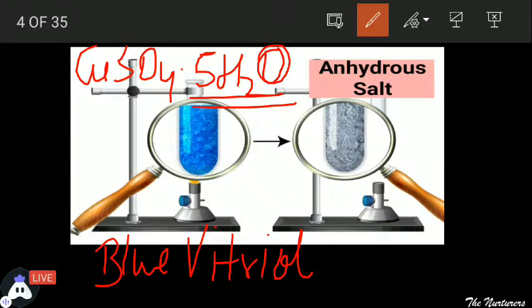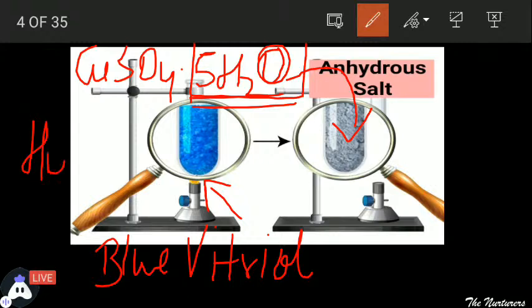And what will happen as soon as we will heat it, these 5 water molecules which are attached along with the copper sulfate will get evaporated and the salt will become colorless. So such a salt in which water molecules are not attached are termed as anhydrous salt. Otherwise the other salts which have water molecules are termed as hydrated salts.